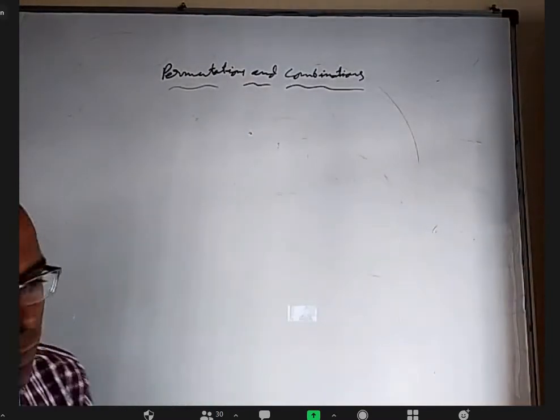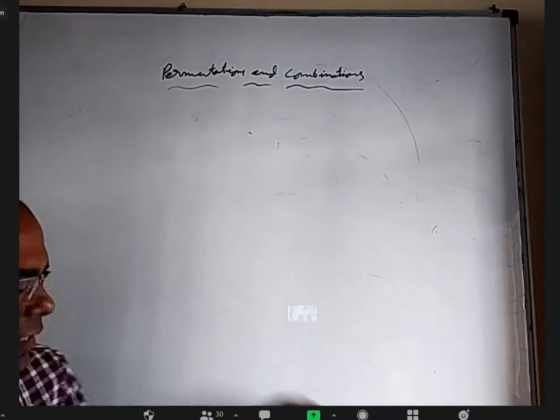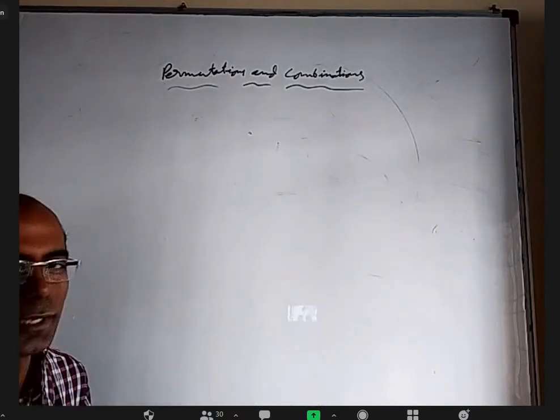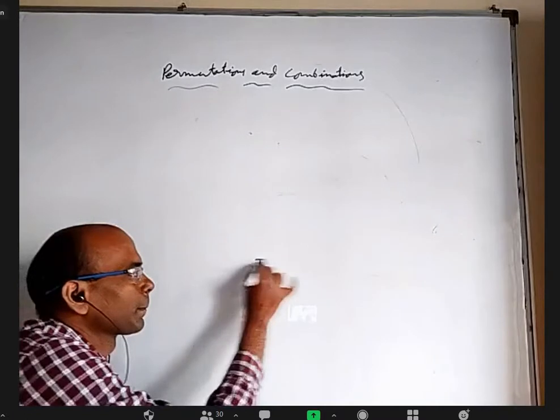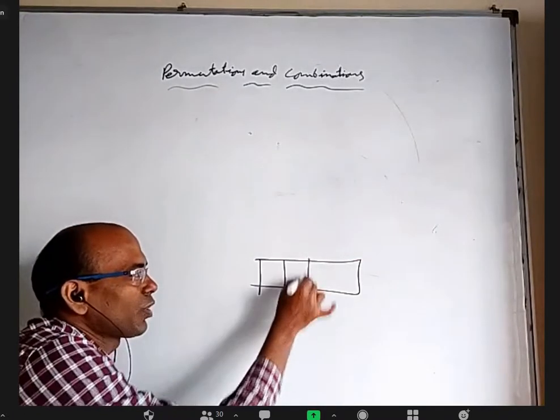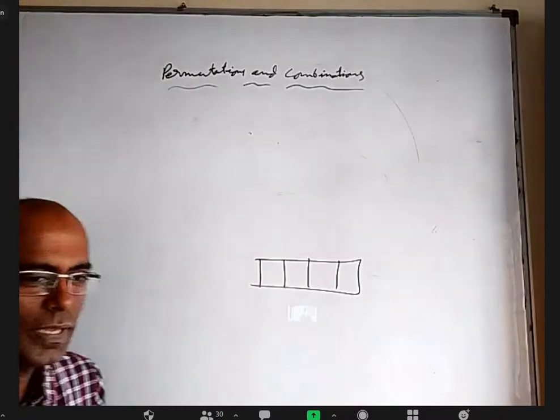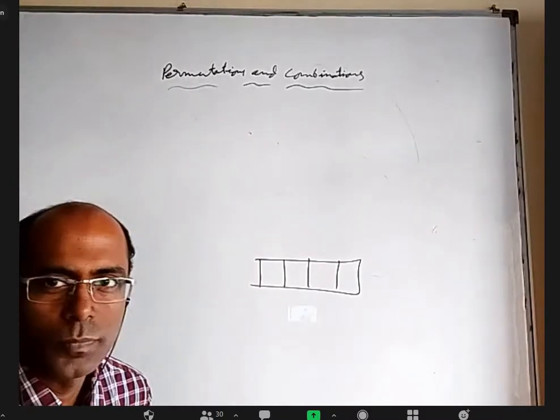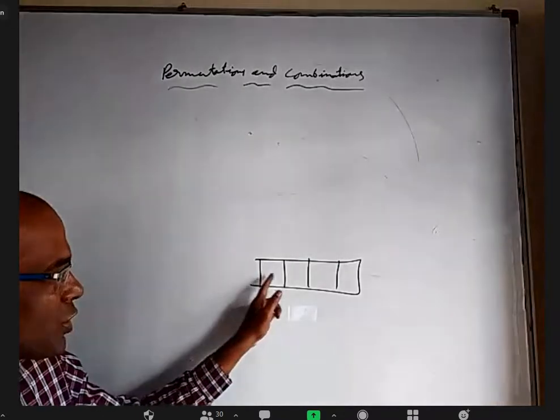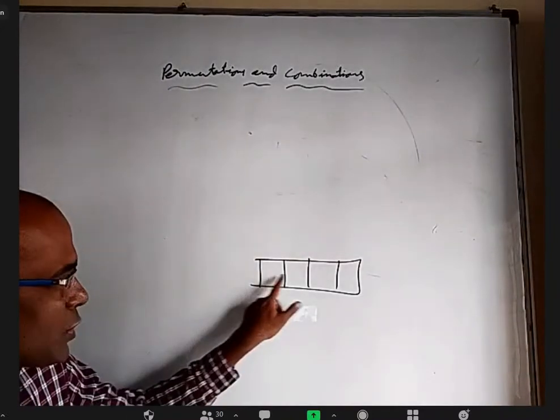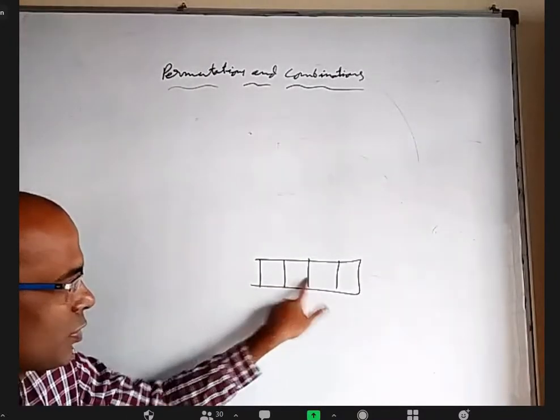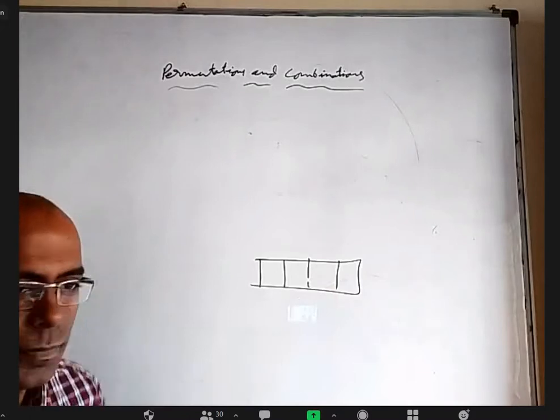Okay. This is also not difficult, a little tricky. Let us see if somebody can tell. I want a 4-digit natural number. For me, repetition is allowed also, no problem. But what I want is that consecutive digits should not be the same. These two should not be the same. These two should not be the same. These two should not be the same.